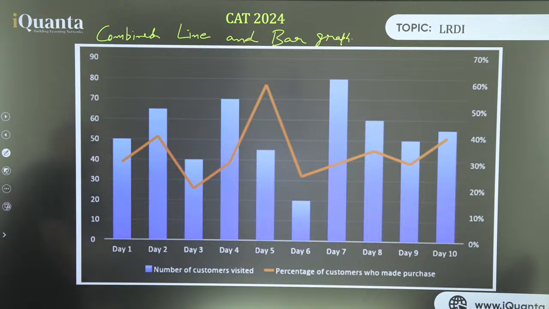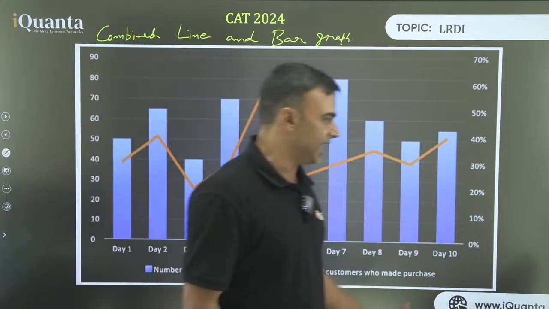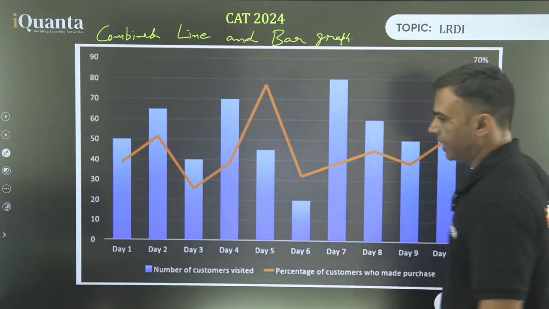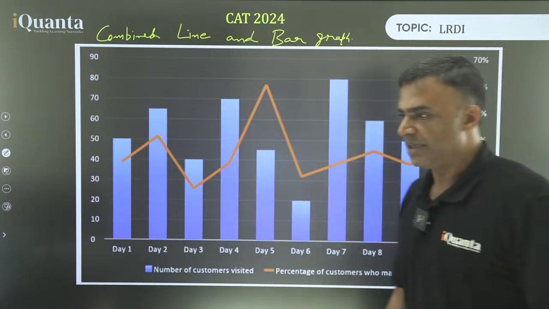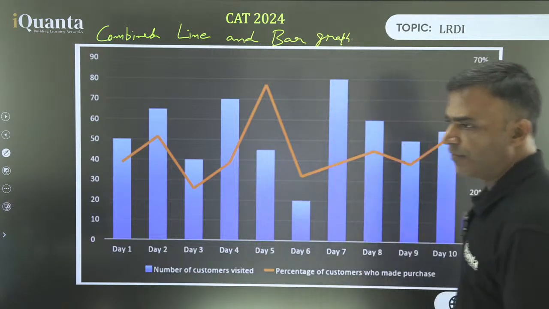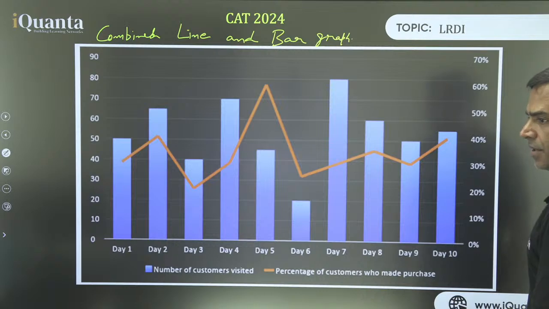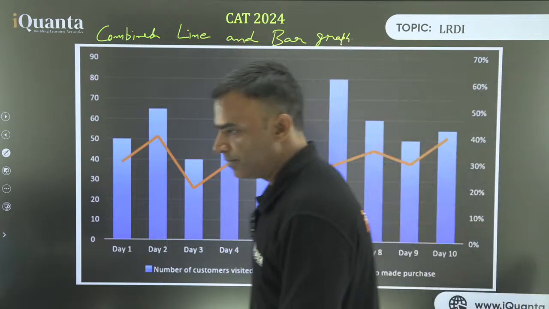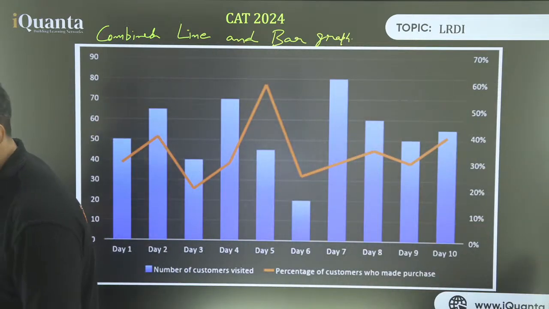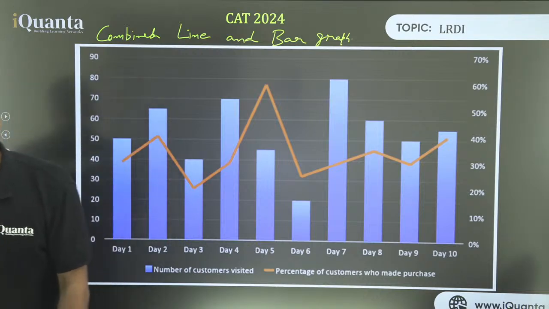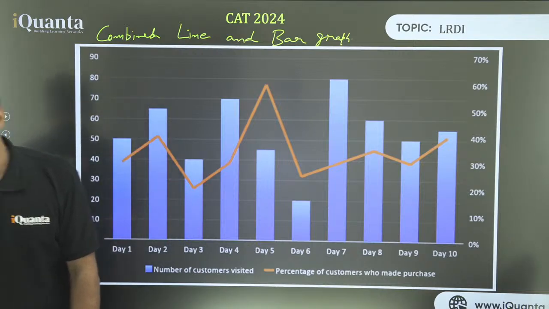Give me an example of a place about which this data could possibly be. Yes, that's a good question. 1 million means 10 lakh.